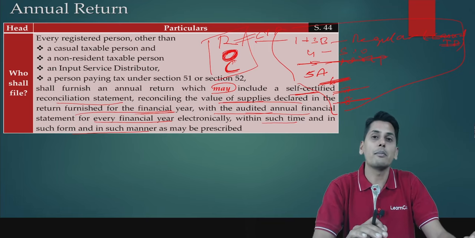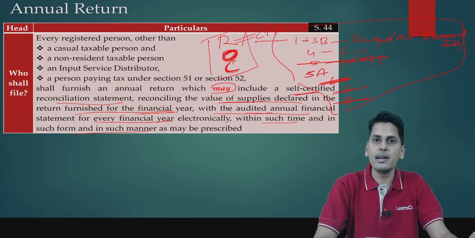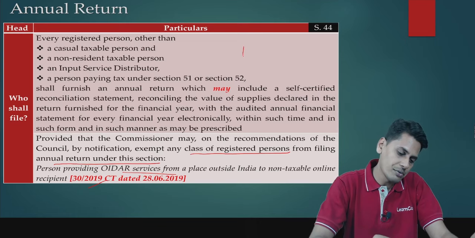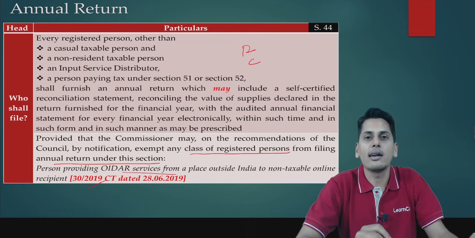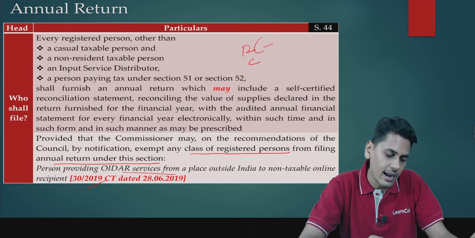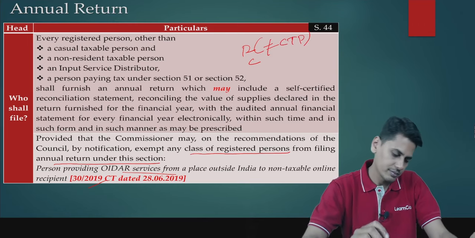So friends, what is the combined effect? The combined effect after reading the proviso is, who is supposed to file an annual return? It is only RC, and R excludes a casual taxable person.